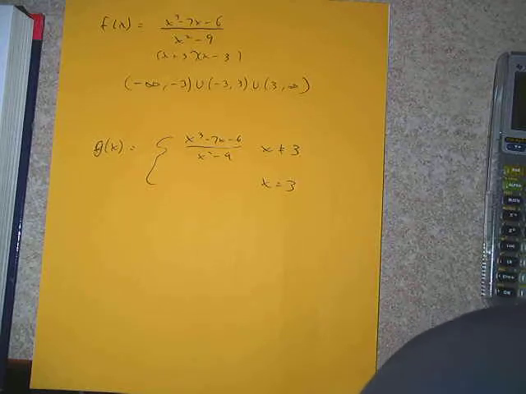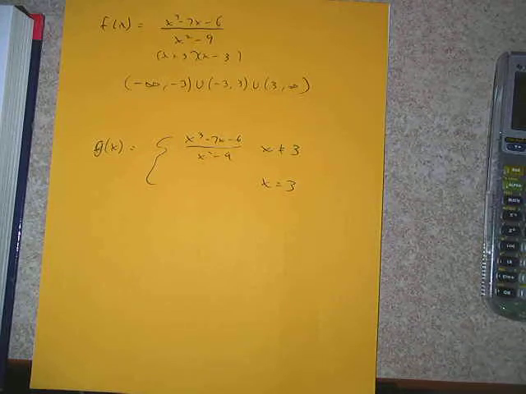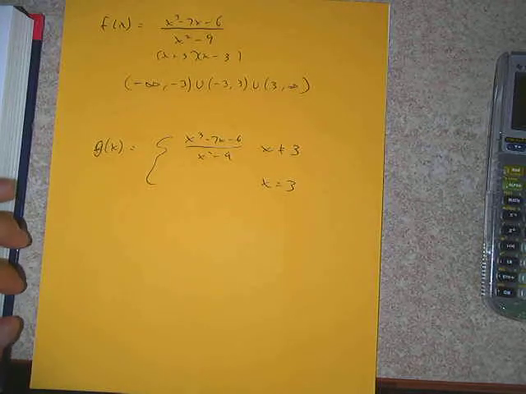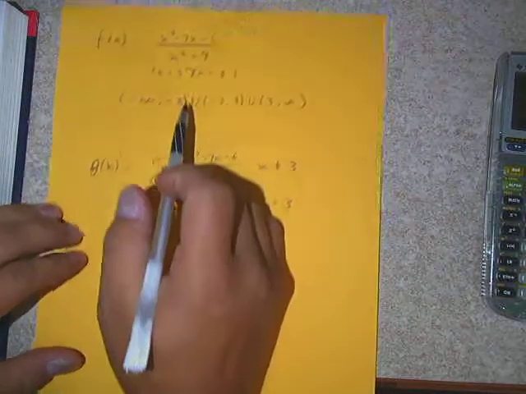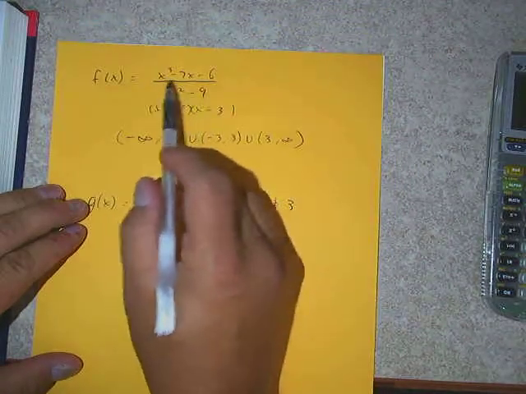Alright, so how do we say that in math, the same as where the hole is? That y value would have to be equal to the what? The limit. Be equal to the limit at that point, wouldn't it? So if we could find the limit at that point, then we would know what to put in that blank, wouldn't we? So the question is, can we find the limit?